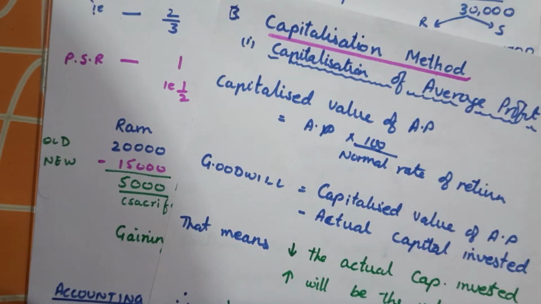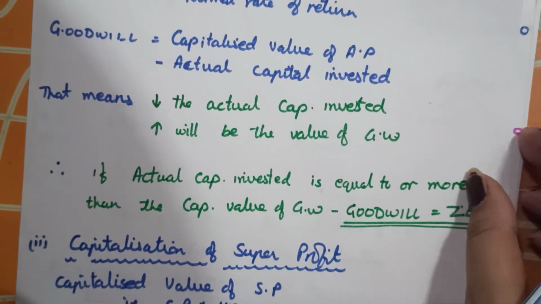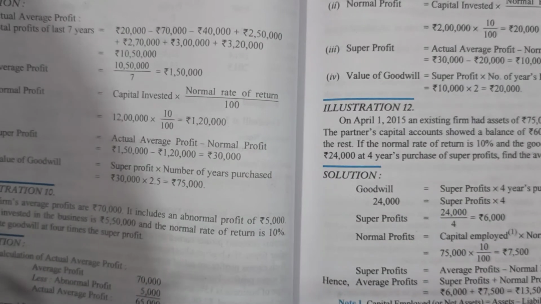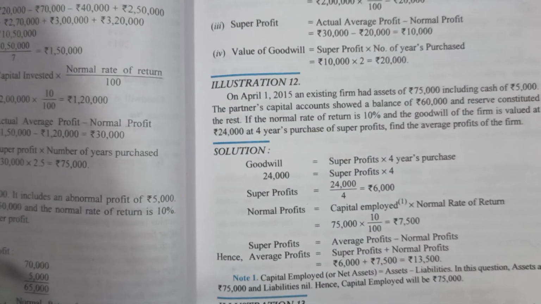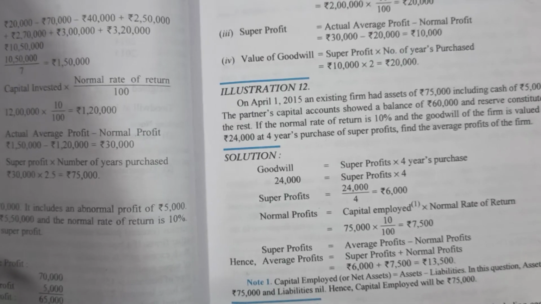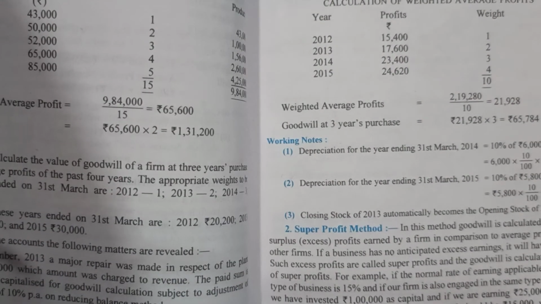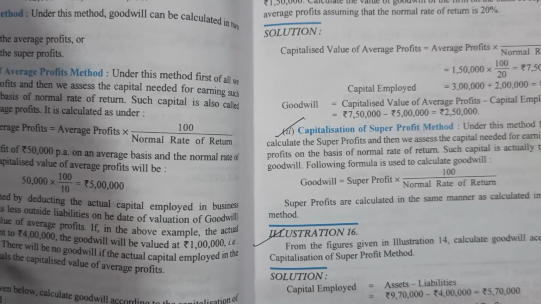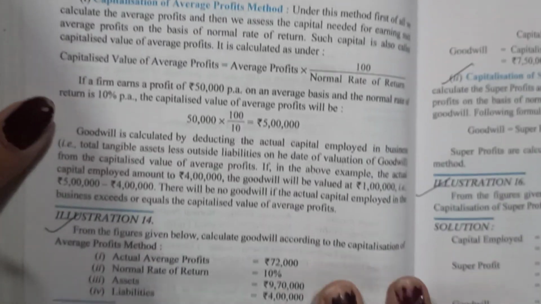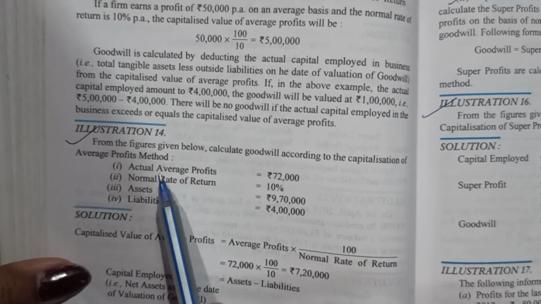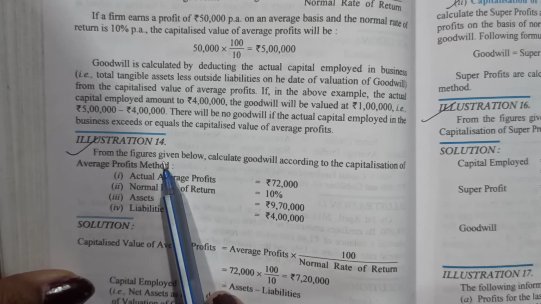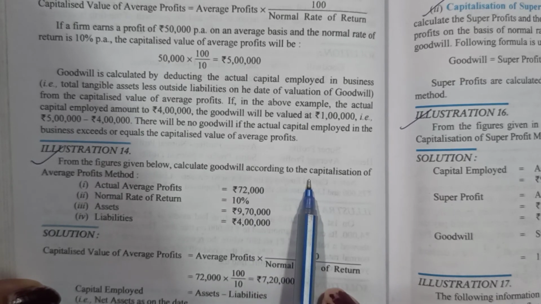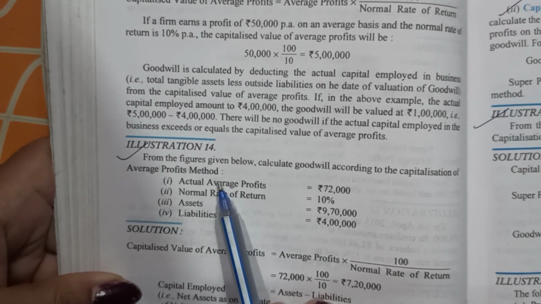Next, now let us learn. Do you want to do the question? Okay, we'll do a question for this. See here. This is illustration number 14 I am doing with you. You focus here only. From the given figures, here you have to calculate goodwill according to the capitalization of average profit method.